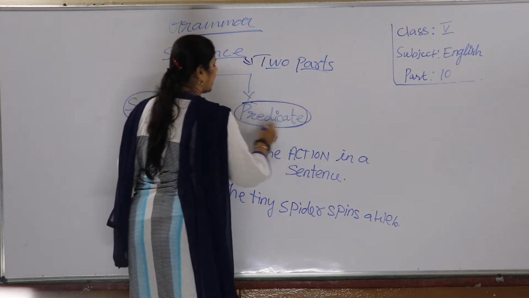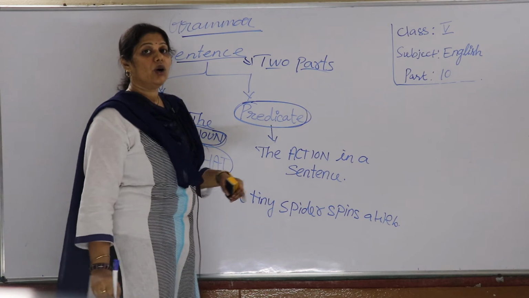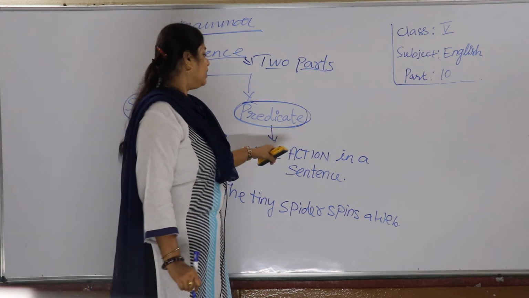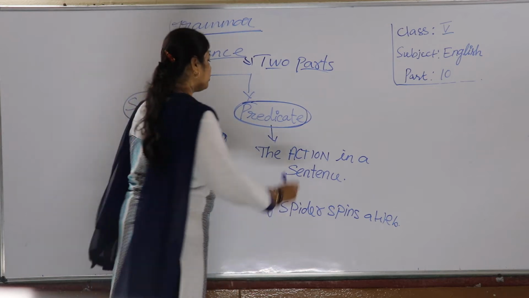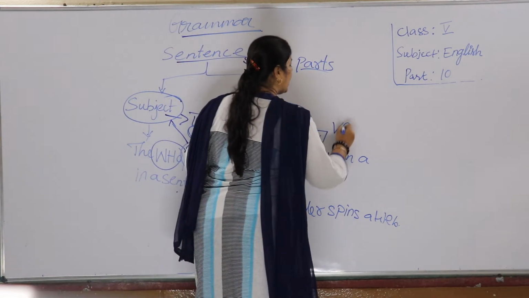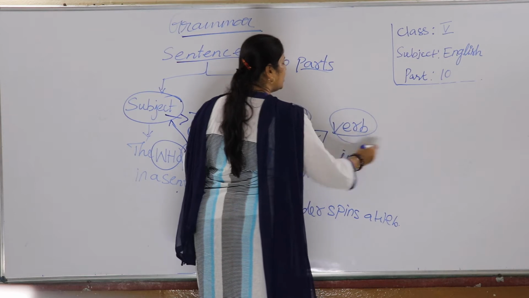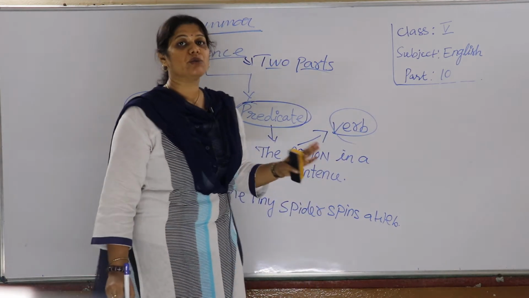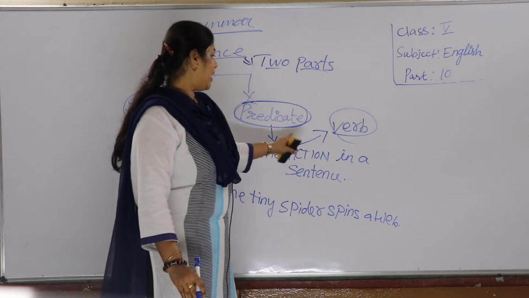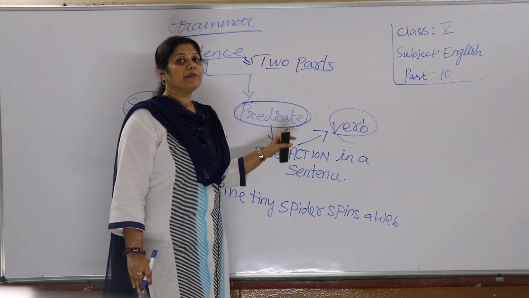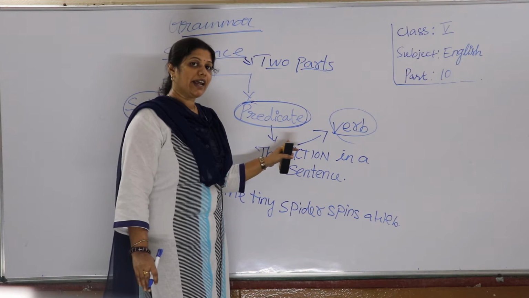Then the predicate. What is a predicate here? The action in a sentence. What do we call the action? The part where the verb is present. The part of a sentence where the verb is present is called the predicate. Understand children?